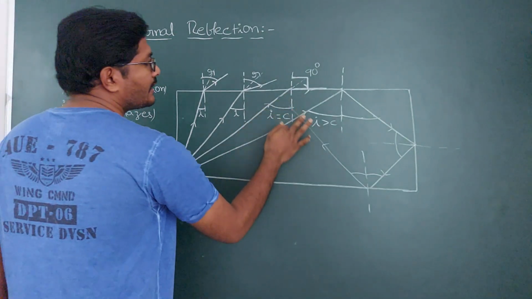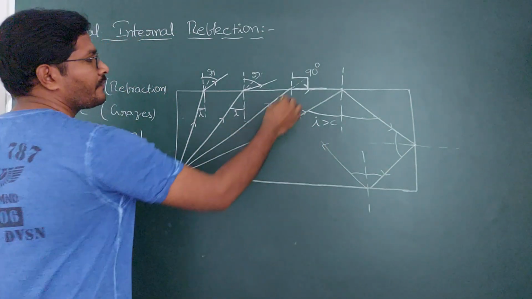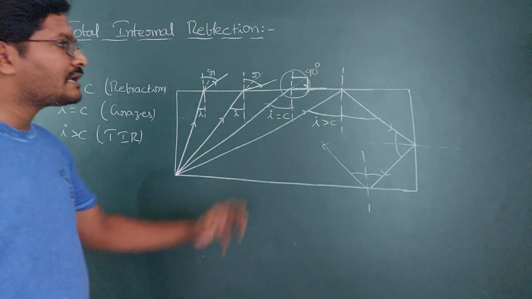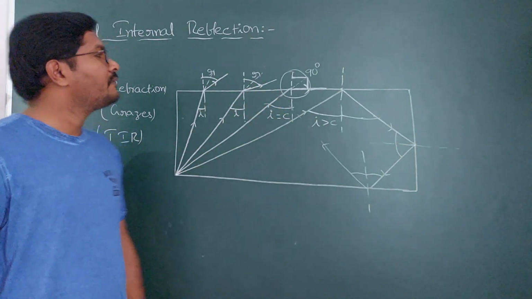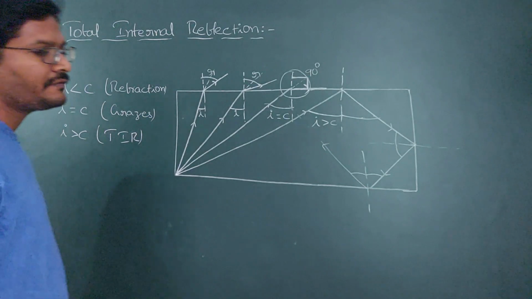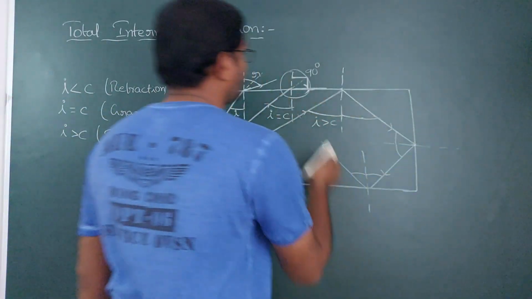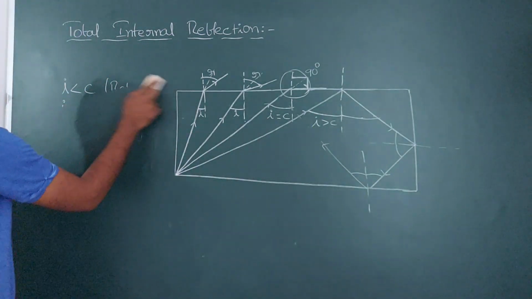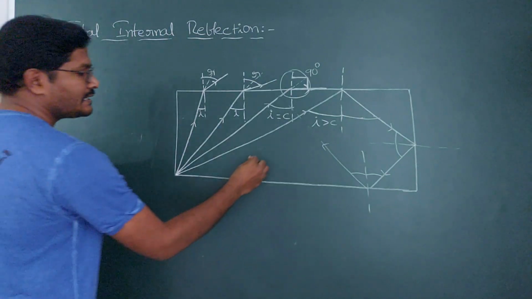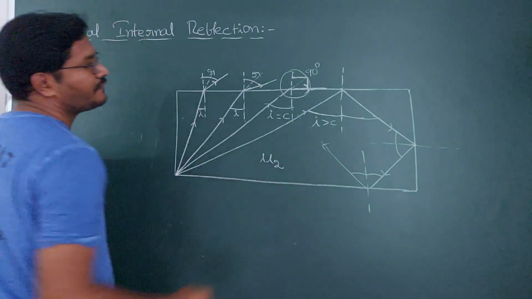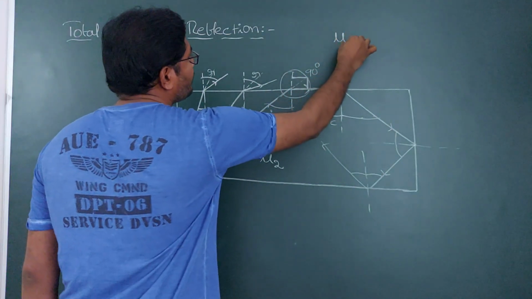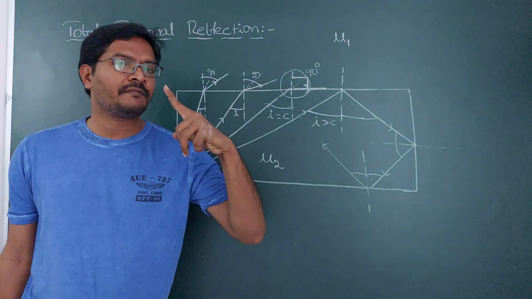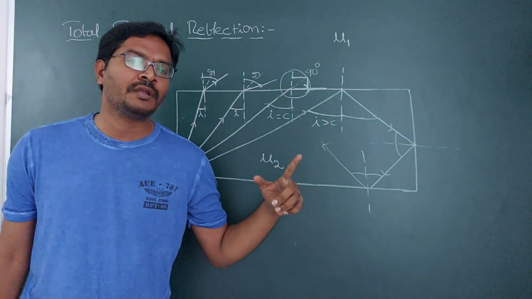In order to find the critical angle, I can find it at this point, because this is the critical angle. As refraction takes place, you can apply Snell's law at this point of refraction. As the light is traveling from denser to rarer, if the denser medium has refractive index mu2 and the rarer medium has refractive index mu1, so always assume rarer medium refractive index is mu1, denser medium refractive index is mu2, so that you are not going to get confused.